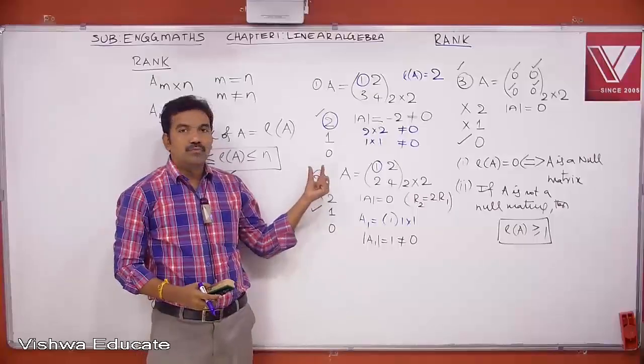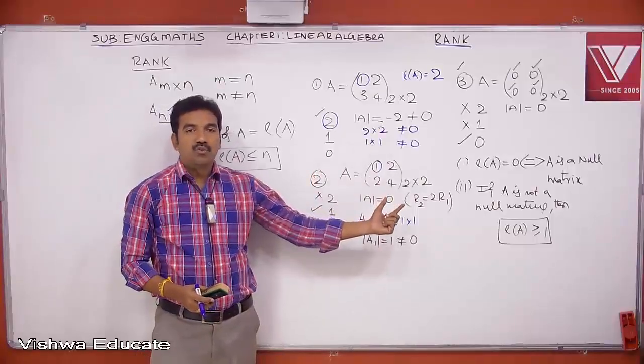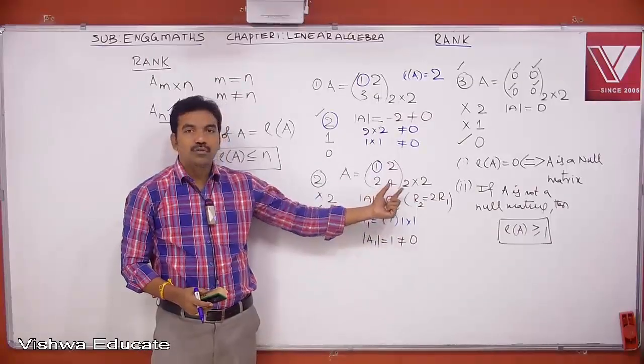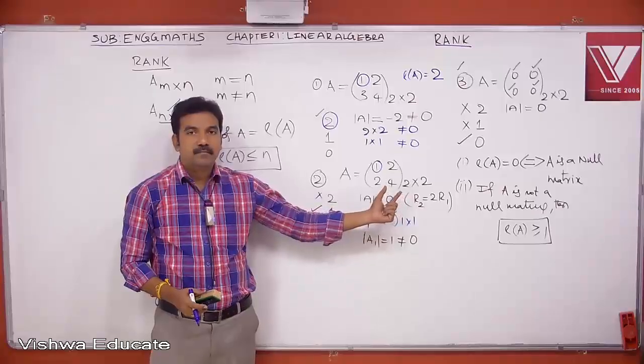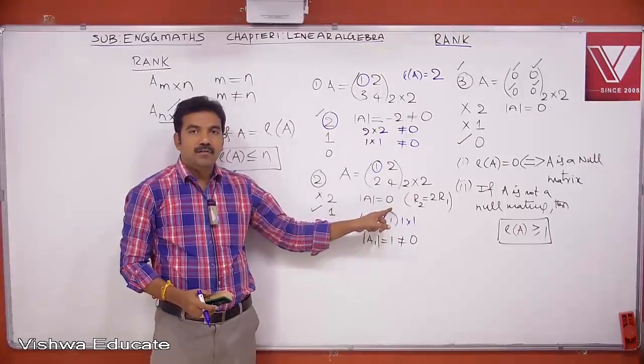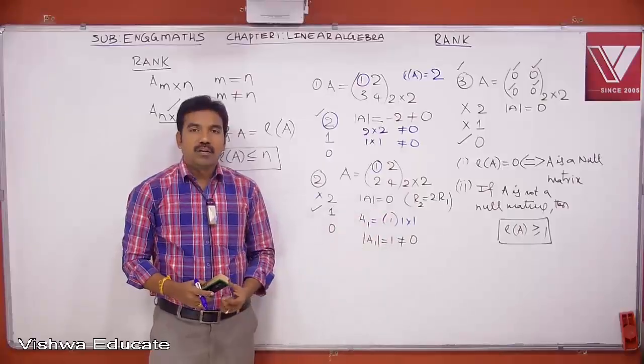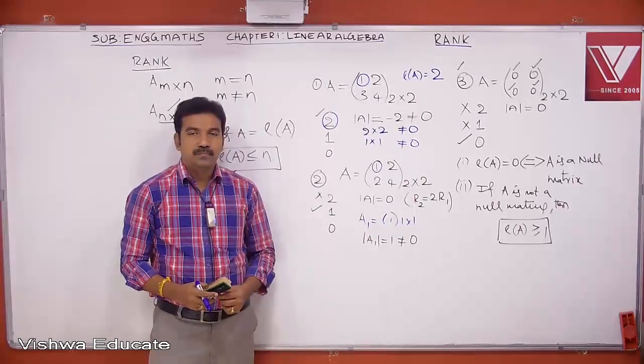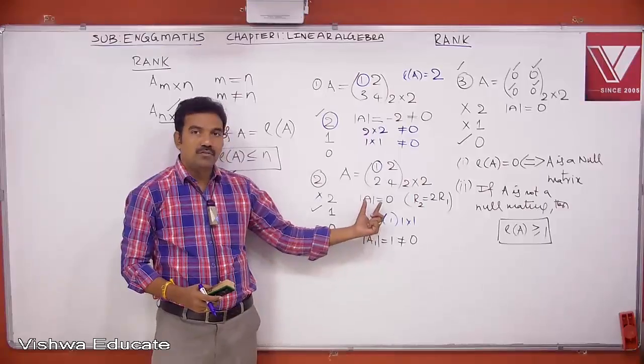Next, example 2. A equal to 1, 2, 2, 4. 2 by 2. Det A equal to 0. Therefore, rank of A not equal to 2.